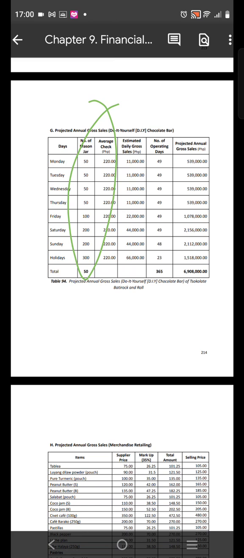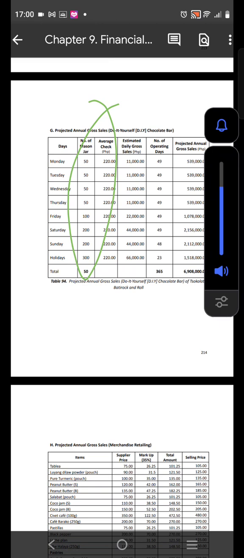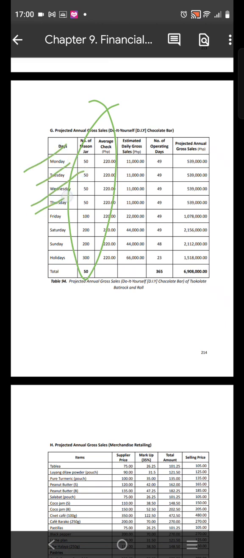Of course, it depends upon the days of the week, such as Monday, Tuesday, Wednesday, and Thursday. But if it's for Friday to Sunday, and if it's a holiday, of course, the number of needed chocolate bars increases. Okay, so that's also what you will do.